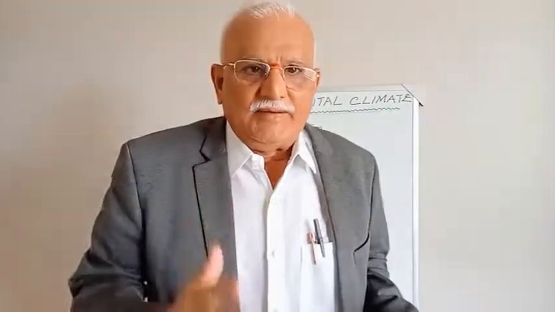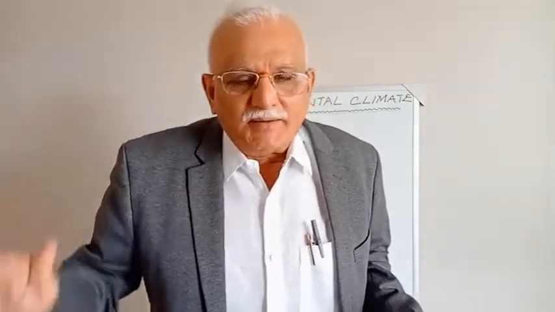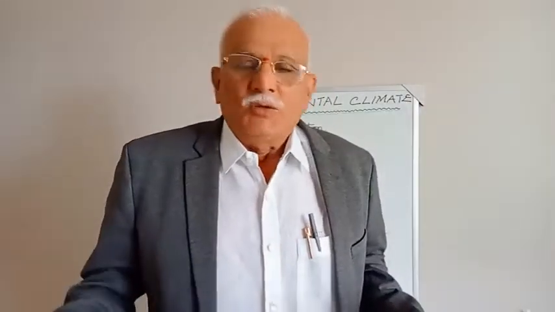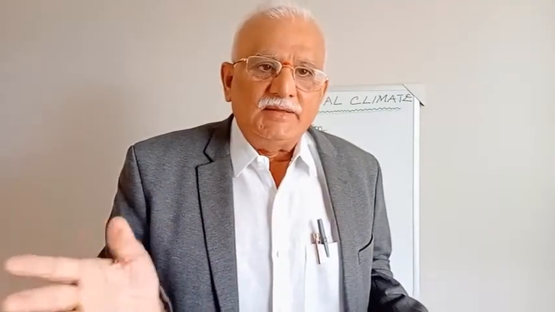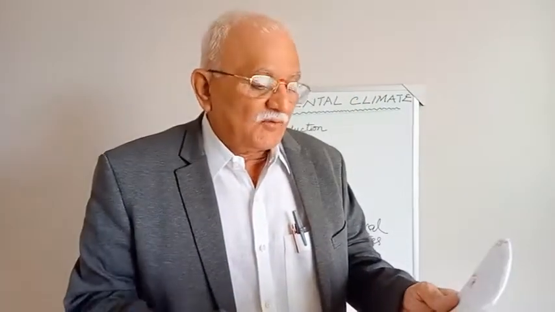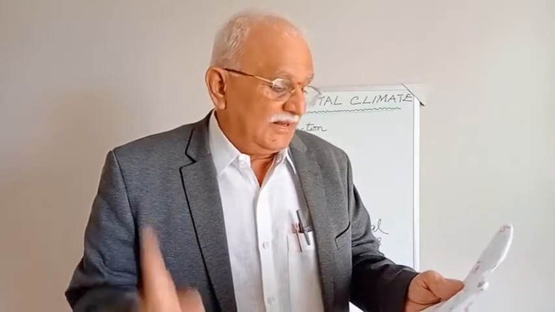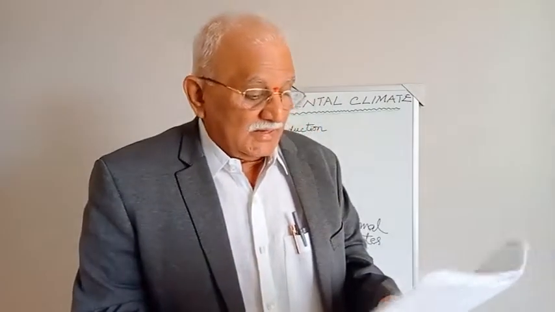So, land gets heated up quicker, land gets cooled down quicker. Very easy. Water gets heated up slowly, water gets cooled slowly. So, these are the basic differences between the continental and maritime climate. Continental means land, influenced by land. Continental climates exist in areas that are far from the ocean and large lakes, in the interior of the landmasses.